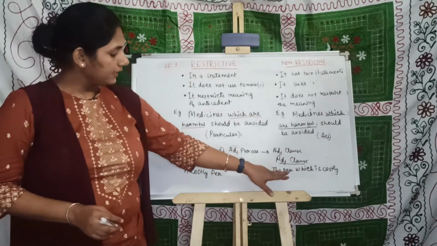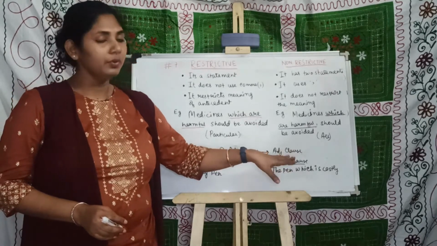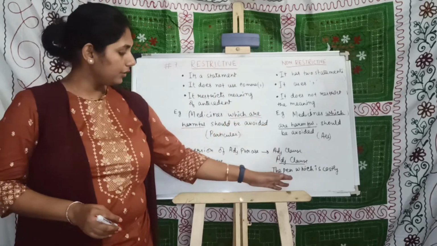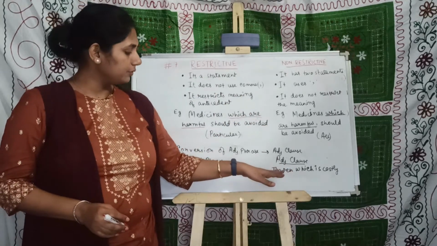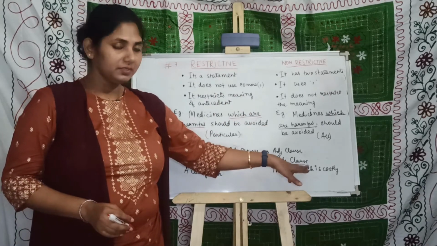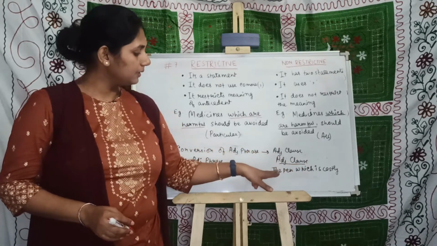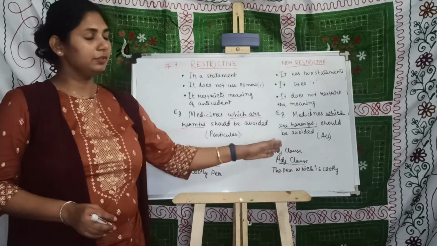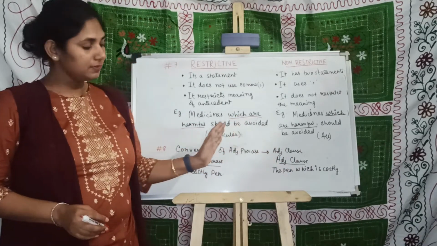Now, after taking the noun, you have to use the appropriate relative pronoun according to the noun. So, the pen, you have to use the relative pronoun which, the pen which is costly. So, it converts into the adjective clause from the adjective phrase.